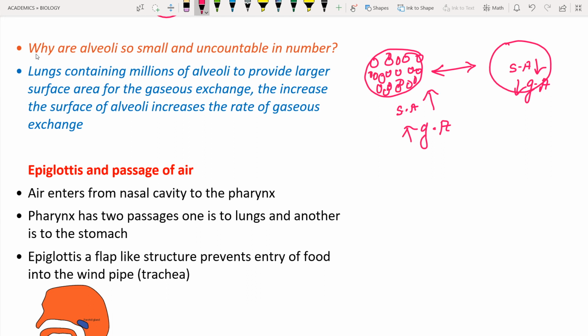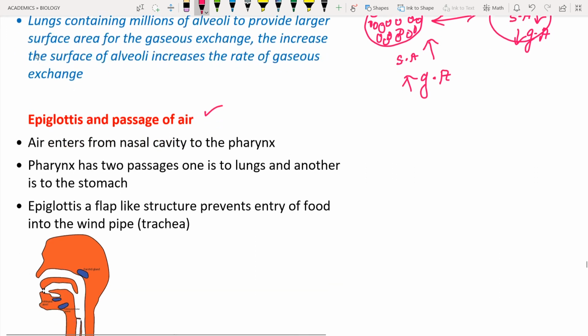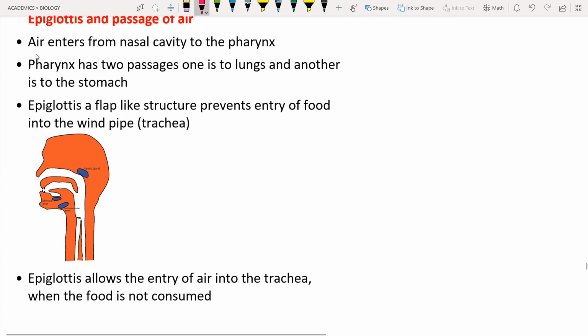Okay, and next is the epiglottis and passage of air. Just now we have discussed the epiglottis. So here you can see this is the epiglottis. If you draw the diagram of the epiglottis, it looks in this way. This epiglottis is going to control or regulate the movement of the food and air.